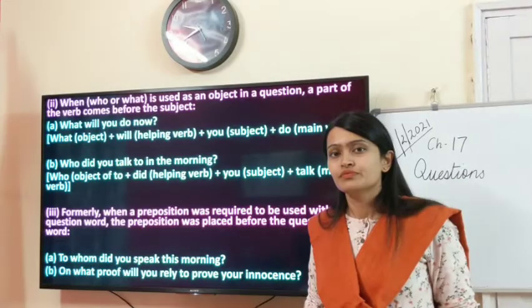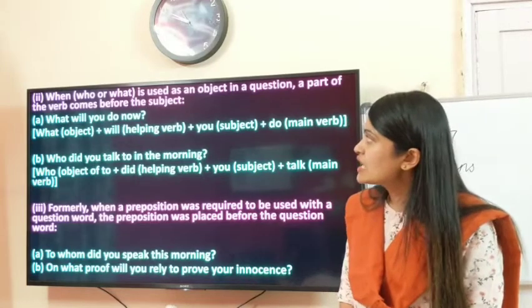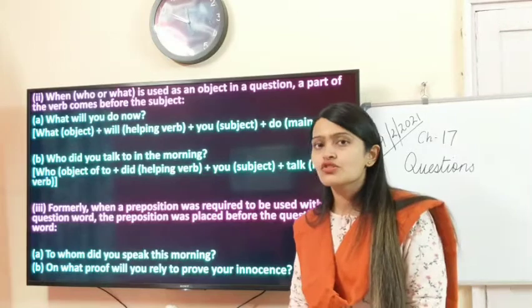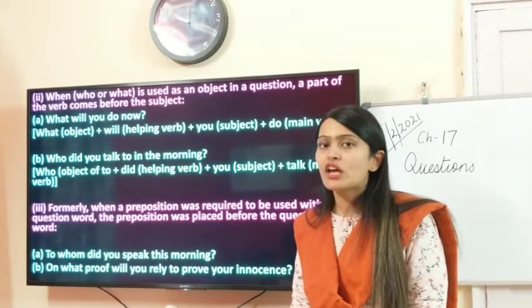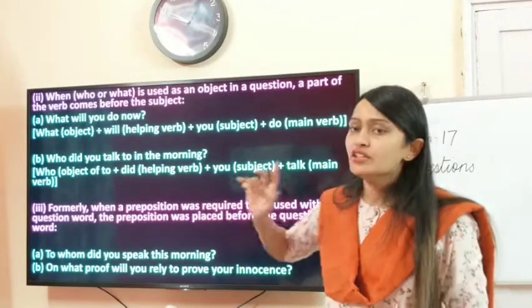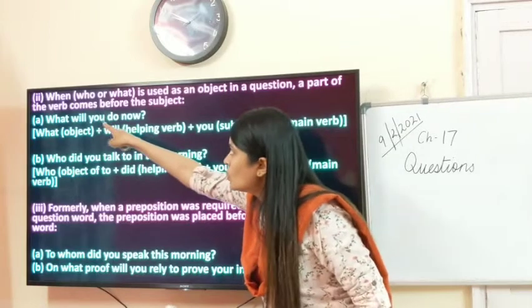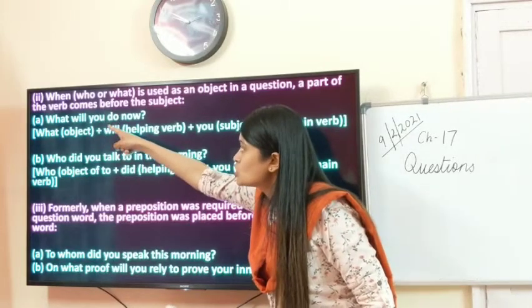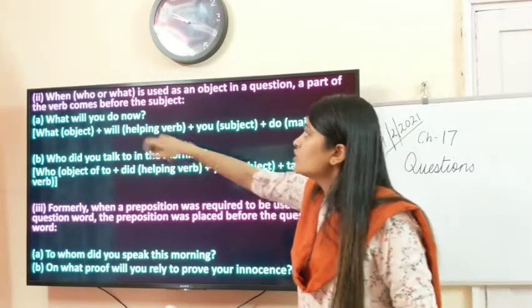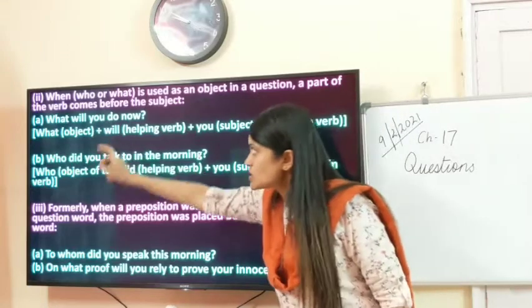Next. Okay, so in this example children, they are trying to tell us, what will you do now. Over here children, we have a subject, we have a verb and we have an object. So which is the subject children? The doer of the sentence is the subject. So you, what will you do? So you is going to do something. So you is the subject, right? And will is the helping verb, do is the main verb, and what is the object.